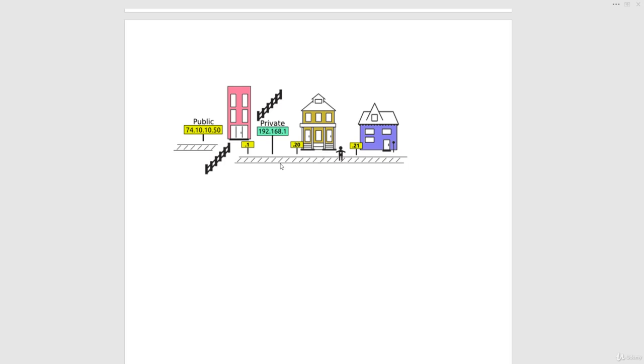Basically it will ask which node or which computer has this IP address, and say send me your MAC address if anyone has this IP address. The node that has that IP address will respond to the request, and the others will simply ignore it.